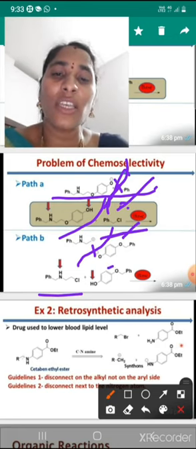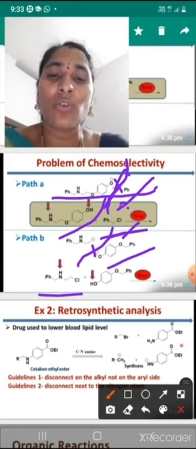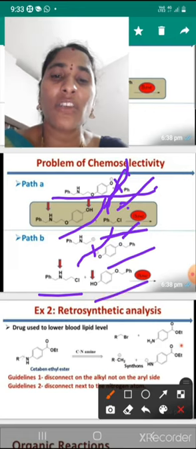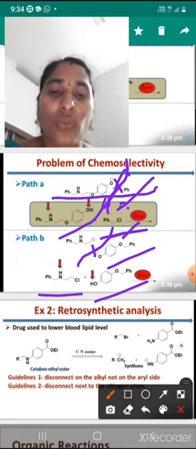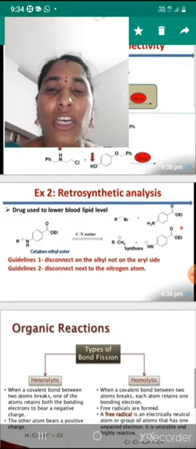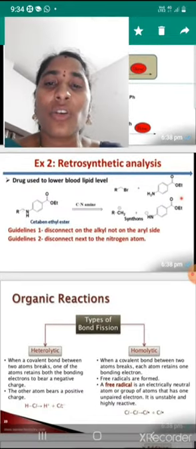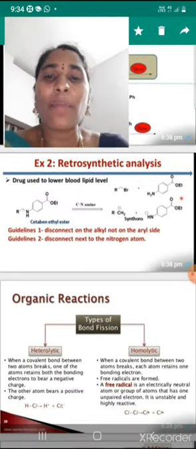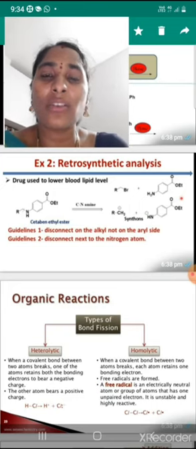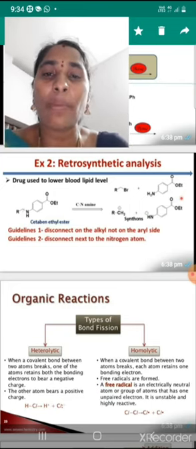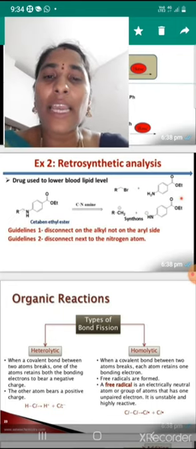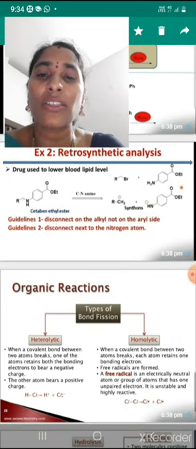And next is this example. So benzene O Ph, and this is the O minus, it will receive H plus. So this one is converted to alcohol. So we are coming to the next point, retrosynthetic analysis. A drug used to lower blood lipid levels, cetabin ethyl ester. This is the cetabin ethyl ester.